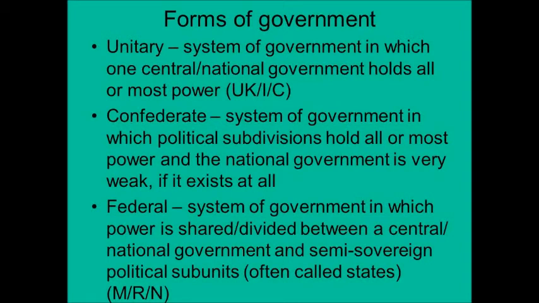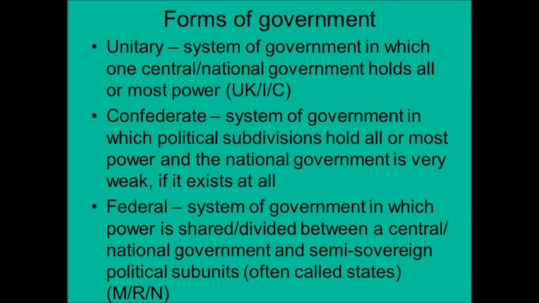The 3 forms of government that we've been studying since you were sophomores are unitary, confederate, and federal. A unitary system is one in which the central or national government holds all or most power. The UK, Iran, and China are examples of unitary systems. There are no confederate systems in the course, but that would be a government in which the political subdivisions hold all or most of the power. And if there were a national government, it would be very weak.